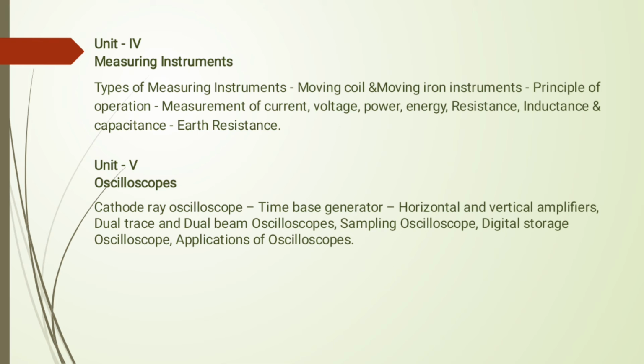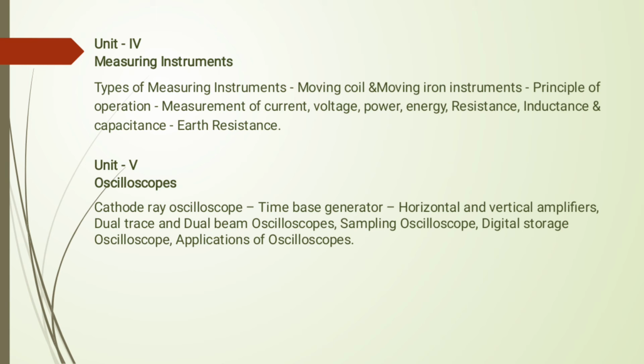In that unit we have to see the types of measuring instruments. The very important measuring instruments are the moving coil instrument and the moving iron instrument. We have to see the principle of moving coil operation and also the moving iron instrument. And measurement of current: as I already said, measuring instruments are useful for measuring current, voltage, power, energy, resistance, inductance, capacitance, earth resistance. In the first three units we have to learn what current, voltage, power, energy, resistance and inductance mean.